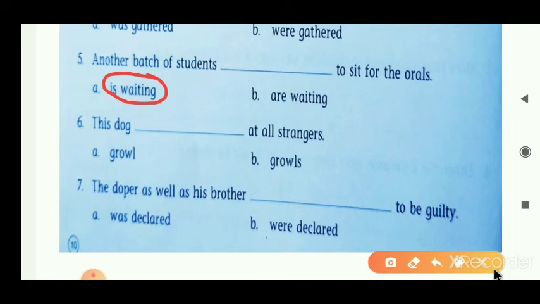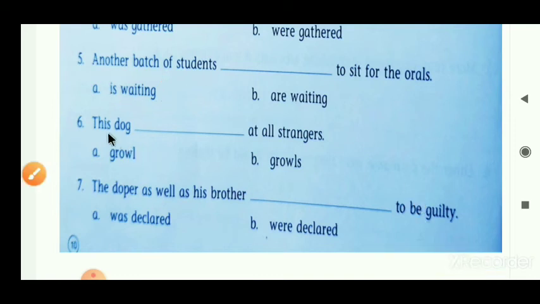Now next sentence, sentence number 6. This dog blanks at all strangers. Growls. Two verbs are given here. Growl is a plural form and growls is a singular form, third person singular. This dog means third person singular. Here we are talking about only one dog. So it's in a singular form.